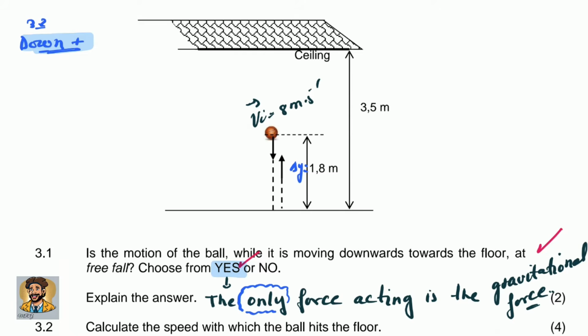The only data that is not here is the acceleration due to gravity, which is equal to 9.8 meters per second squared, downward. I'm going to write just down. That is the acceleration due to gravity. And saying that, what formula can we use?